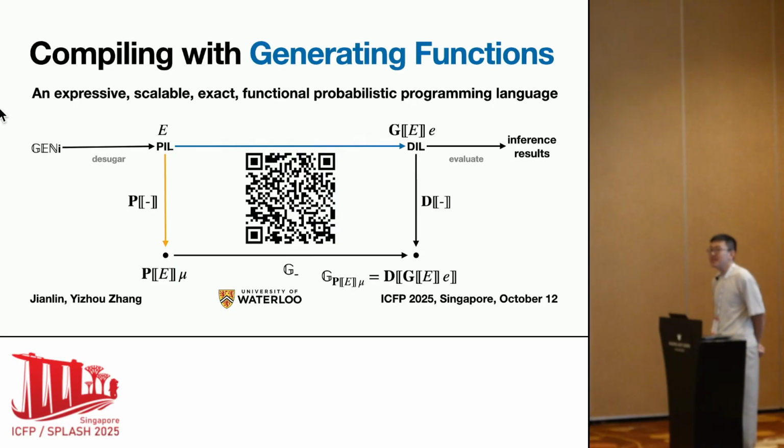So is your question whether Jianlin only does exact inference? Or are you also interested in running approximations, but maybe running them better than before? I didn't really get the question. Is your question whether Jianlin only deals with exact inference? Yeah, the answer is yes. Jianlin is a prototype. We only solve this problem in this paper. In future, we could imagine a syntax structure that controls the inference method applied to sub-expressions, so we can mix different inference methods. This part is solved by exact inference, that part by approximate inference. I think that would be an interesting future direction.